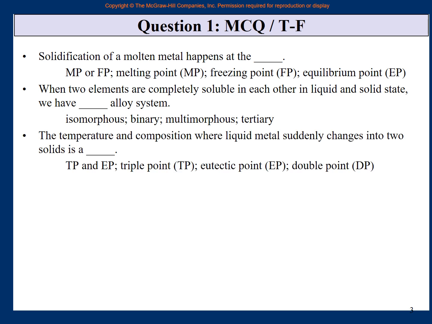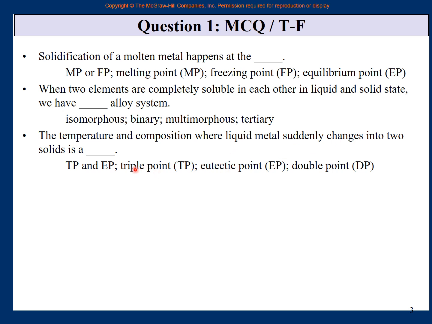Next question, the temperature and composition where liquid metal suddenly changes into two solids is this. So it is a triple point, it is a eutectic point, it is a double point. It is definitely not a double point, so that is out. It is a eutectic point, that is the definition of eutectic, that liquid suddenly changes into two solids.